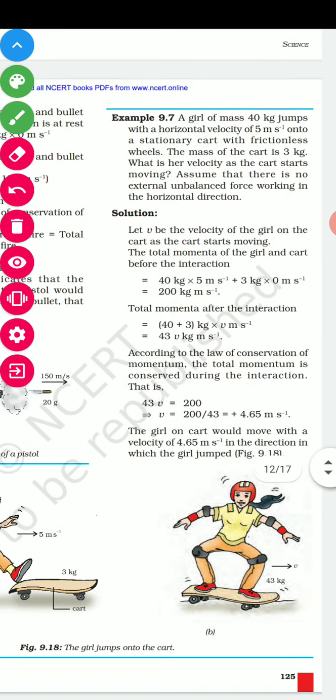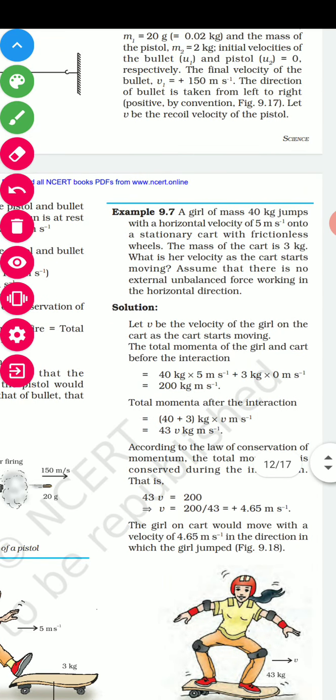Example 9.7. A girl of mass 40 kg jumps with a horizontal velocity of 5 meter per second onto a stationary cart with frictionless wheels. The mass of the cart is 3 kg. What is her velocity as the cart starts moving? Assume that there is no external unbalanced force working in the horizontal direction.